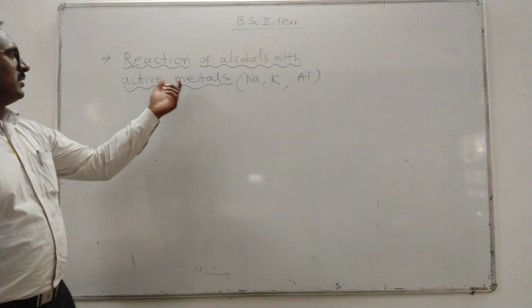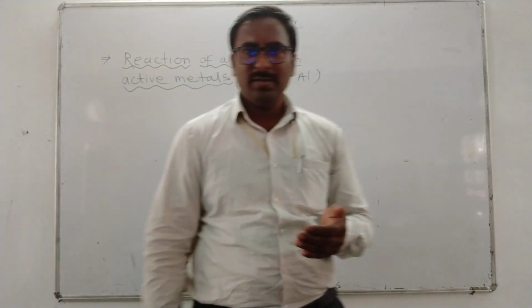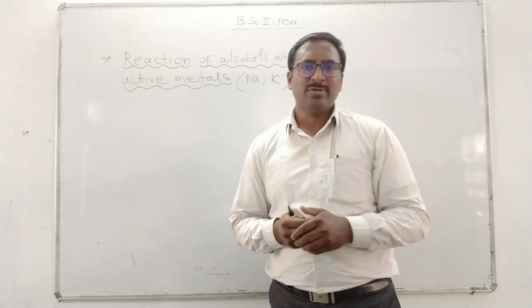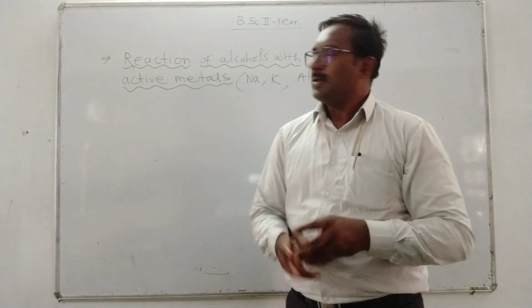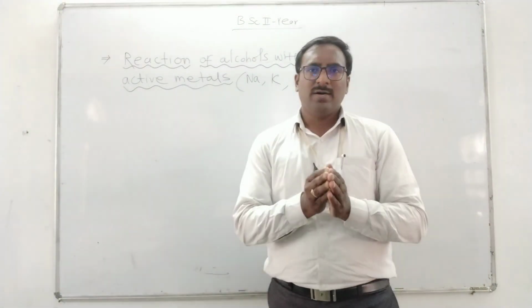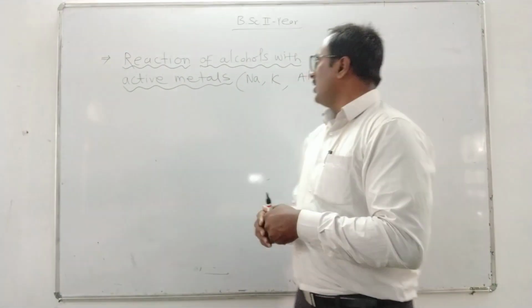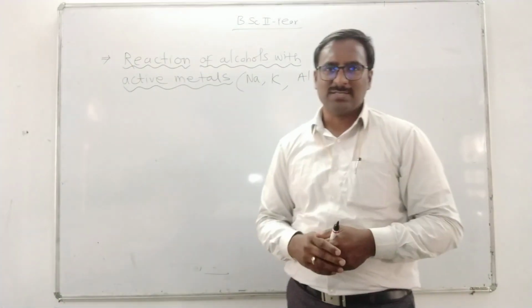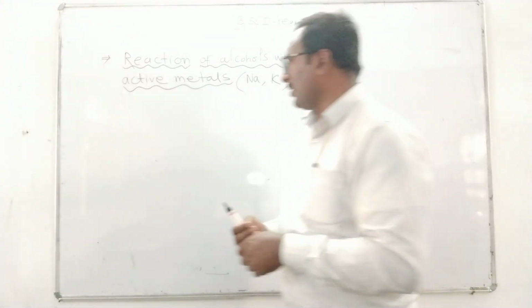Alcohol reacts with active metals like sodium, potassium, or in general alkali metals, and aluminum also, which is not active, it is a p-block metal, but still it reacts with tertiary alcohol. Let us discuss how there is formation of alkoxide.